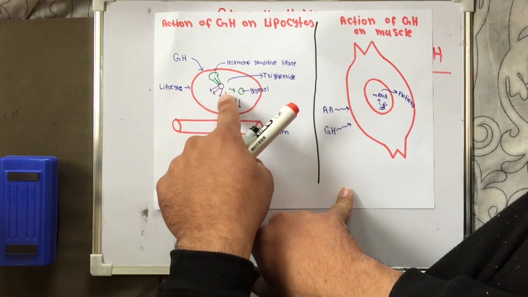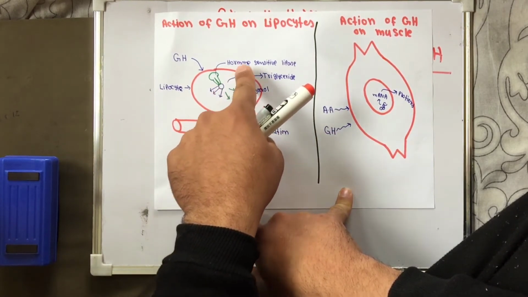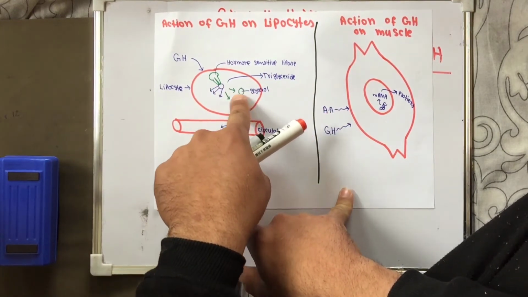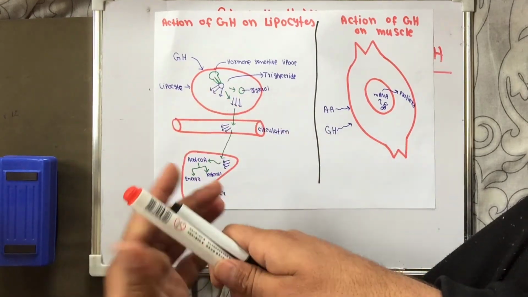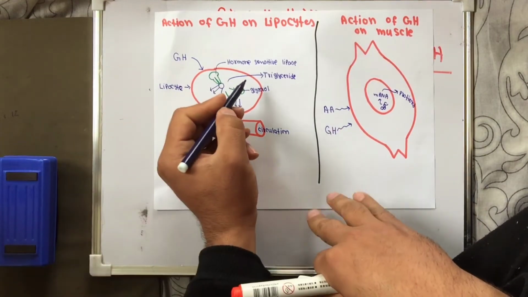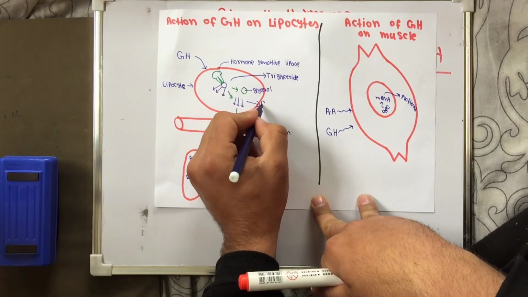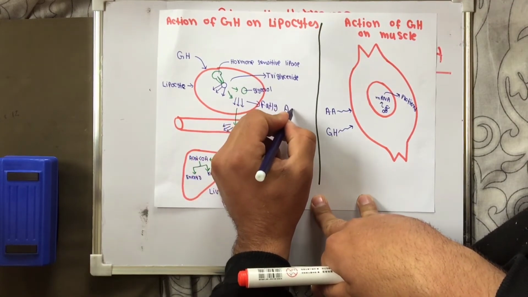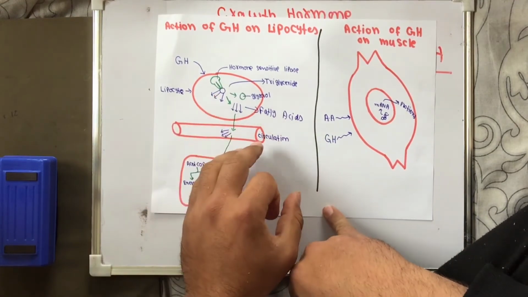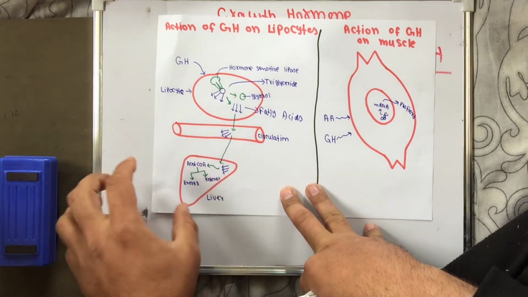These triglycerides are converted by the hormone sensitive lipase into glycerol and fatty acids. Each triglyceride converts into 1 glycerol and 3 fatty acids. These fatty acids will go into the circulation, and then from the circulation they will go into the liver.